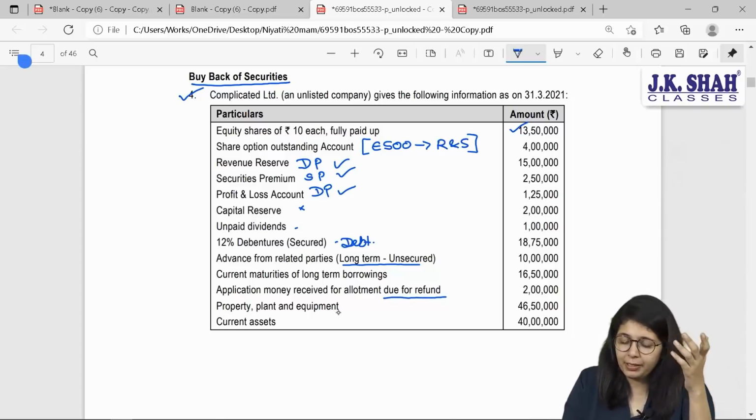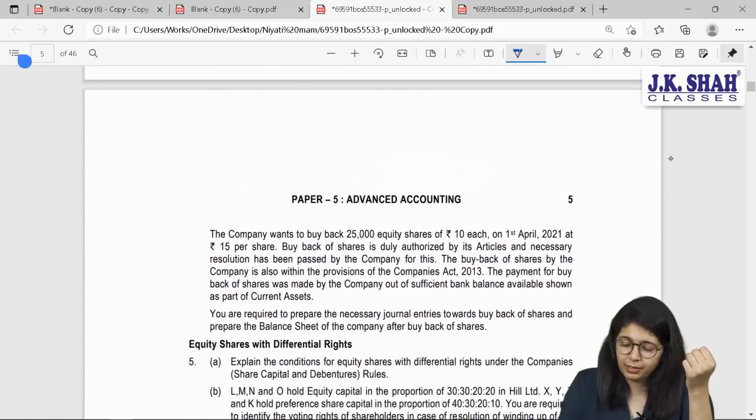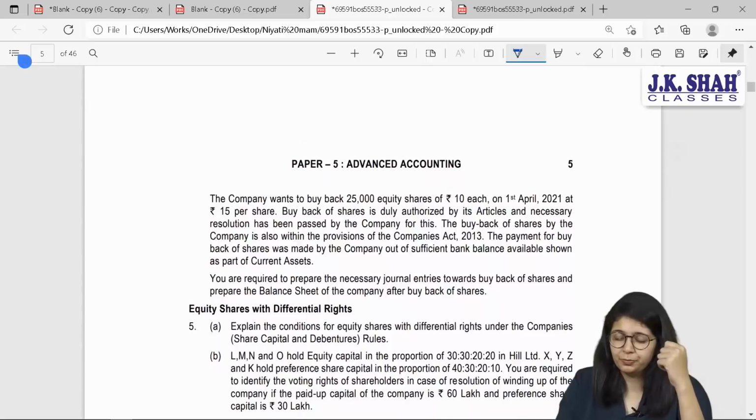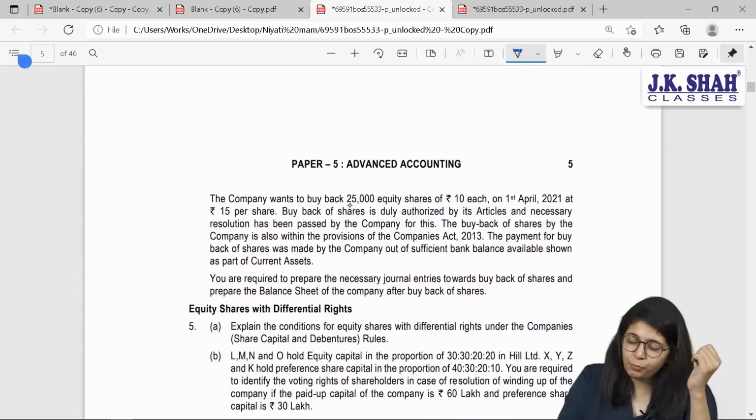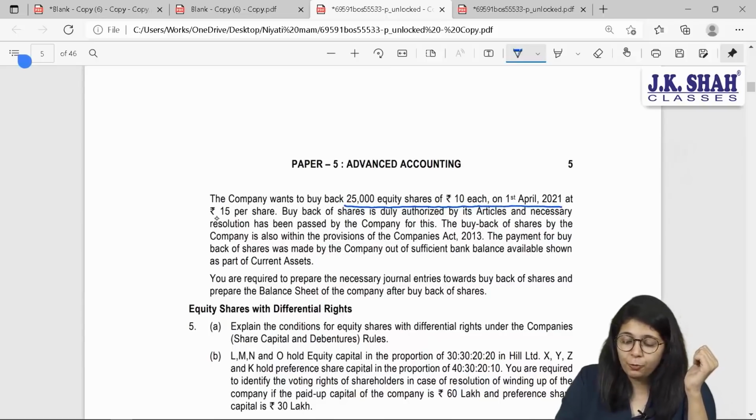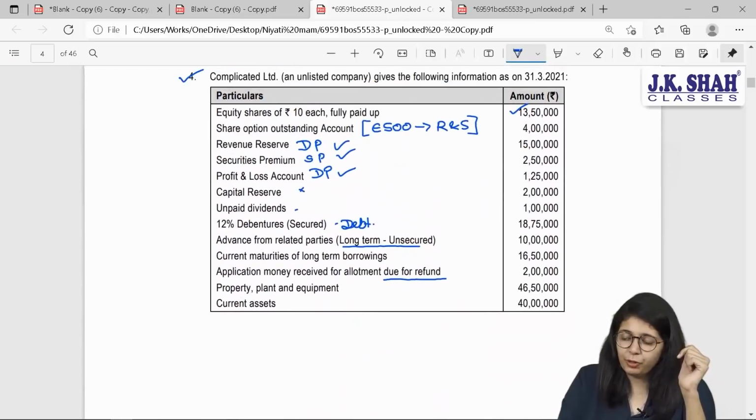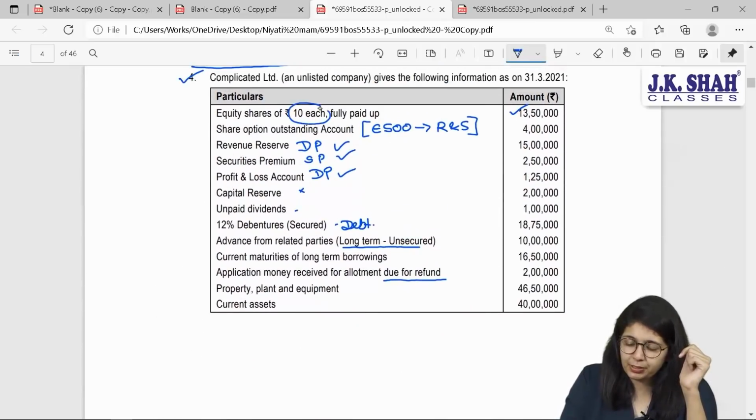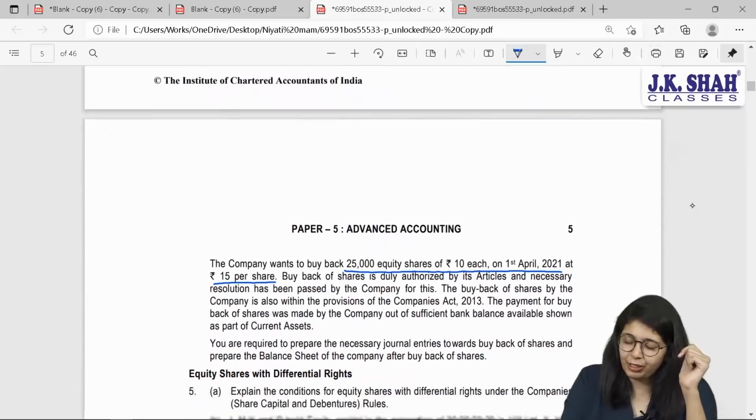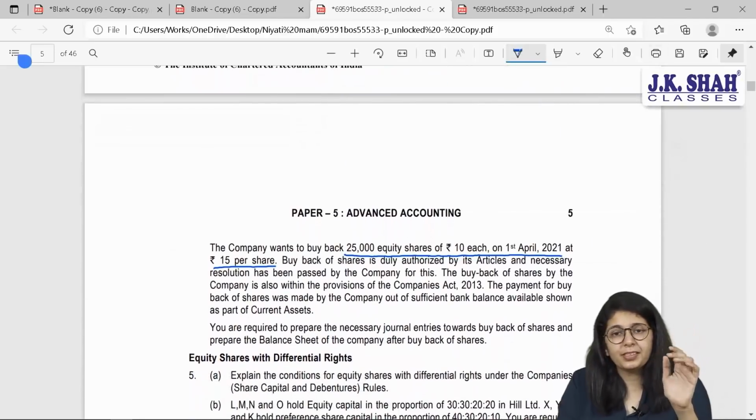Property, plant and equipment are your fixed assets, and then they have given you your current assets. What does the company ask you to do? Company wants to buy back 25% of equity shares of 10 each on 1st April 21 at rupees 15 per share. What is your face value? If you check, your face value is 10 rupees and you want to buy back at 15, which means 5 rupees is your premium on buyback.